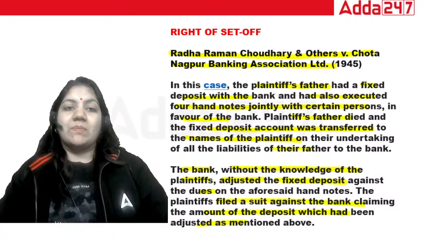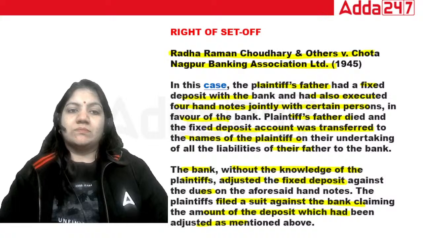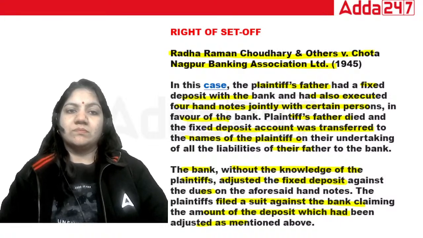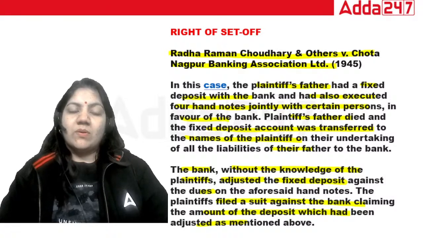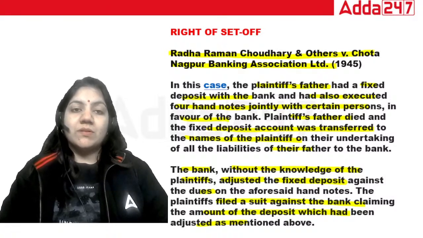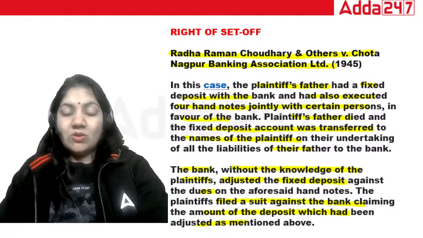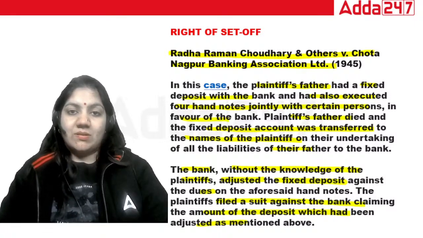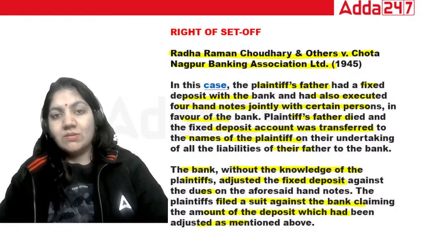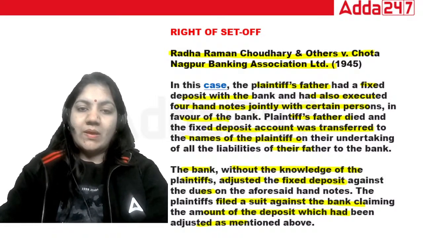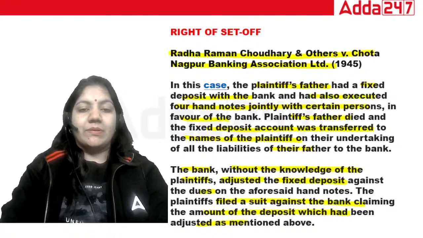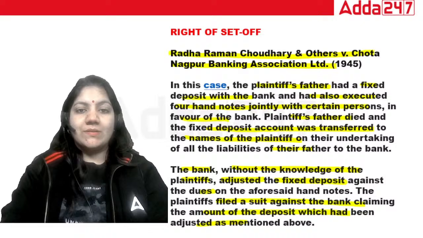A very simple example. Because we know that the plaintiff is there, but obviously he just appointed the nominee. The son is a nominee, so the bank can easily adjust this thing. So this is called right to set off. Please read the example. That is important.